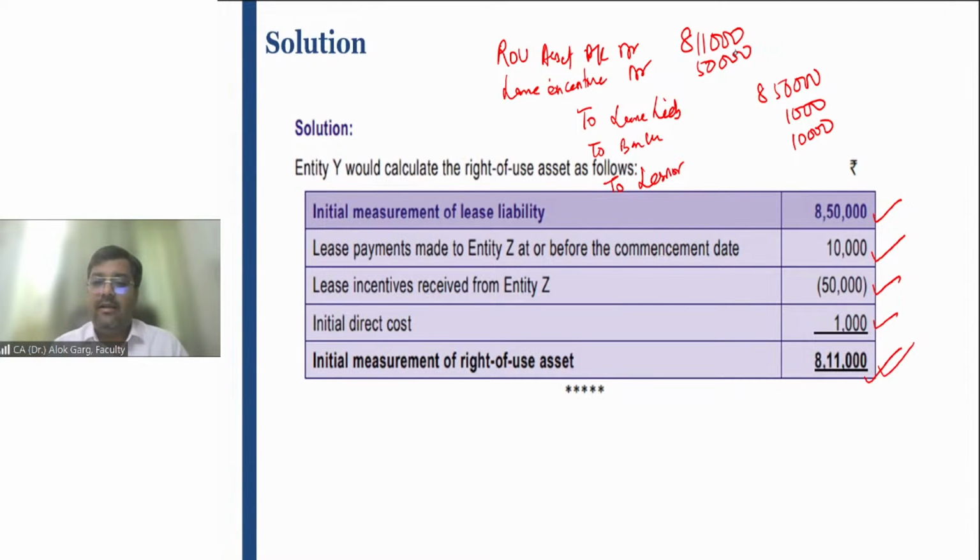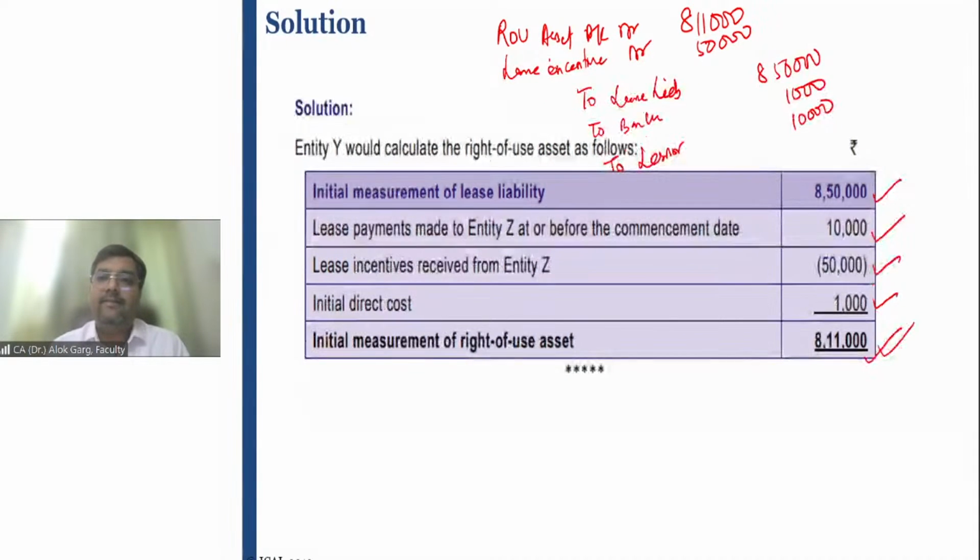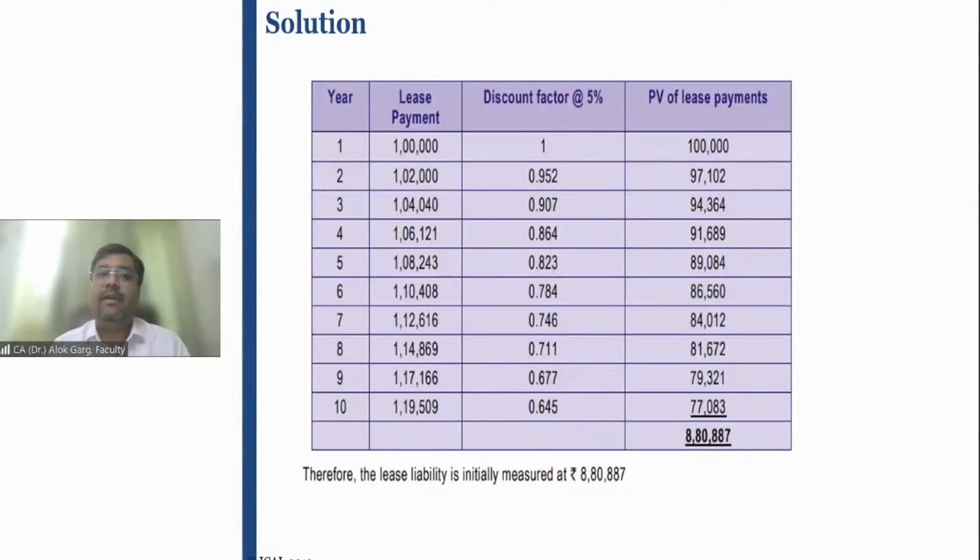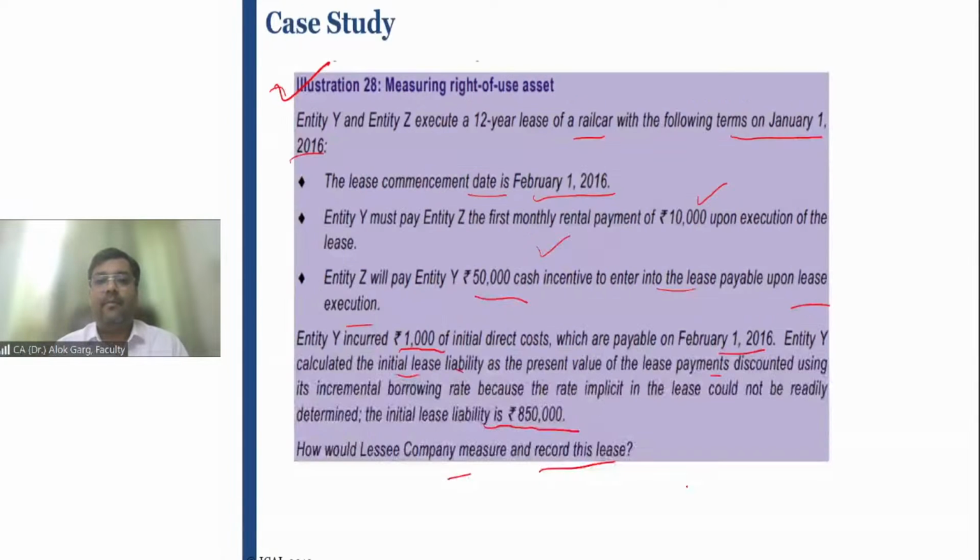This illustration helps you in understanding the right of use asset and lease liability, right? We have discussed illustration number 27 in detail in my Excel file, where I have shown you the calculation. There is a difference in some values, right? It could be due to the decimals. So whatever you do, that is okay in the exam. Don't worry about that.